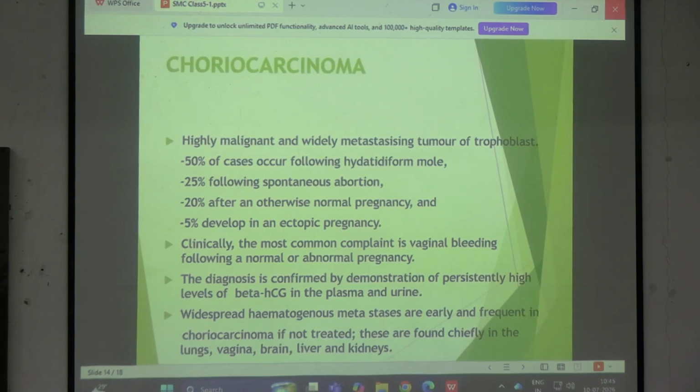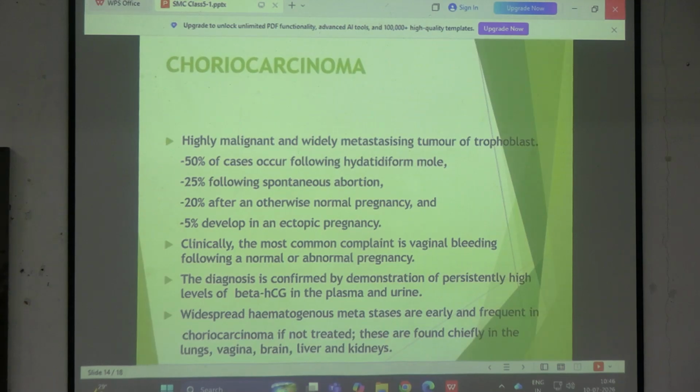If it is a carcinoma কি মেটাস্টাসিস হওয়ার কথা ছিল? হেমাটোজেনাস মানে through the blood or through the lymph node? সার্কোমা হলে কি হতো, কার্সিনোমা হলে কি হতো? তাহলে it was supposed to be metastasizing through the lymph node. But what happens is, in case of choriocarcinoma, there is a widespread hematogenous spread. There is a widespread hematogenous spread. So this is one of the tumors which is highly aggressive and widely metastasizing.